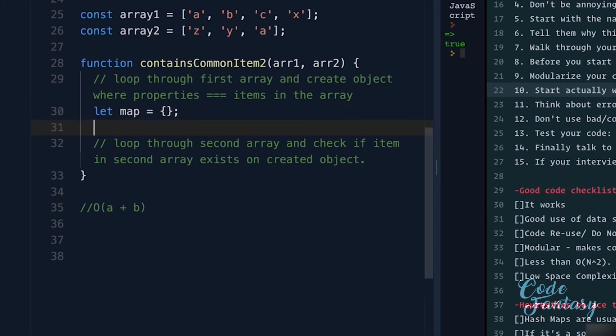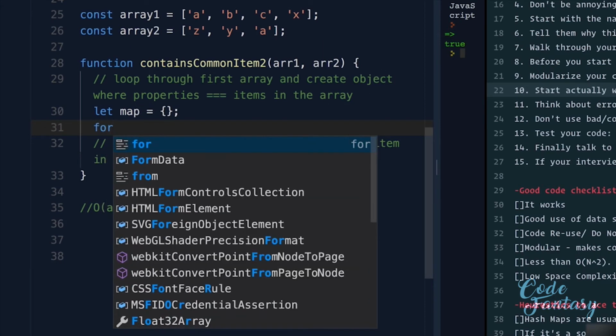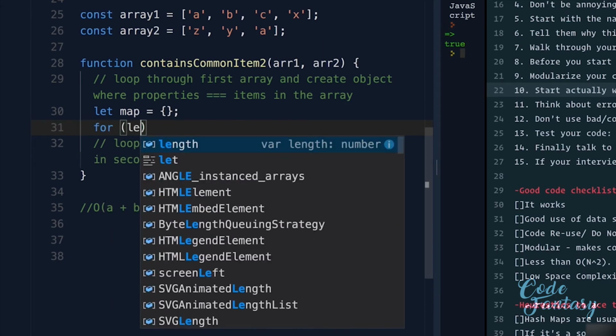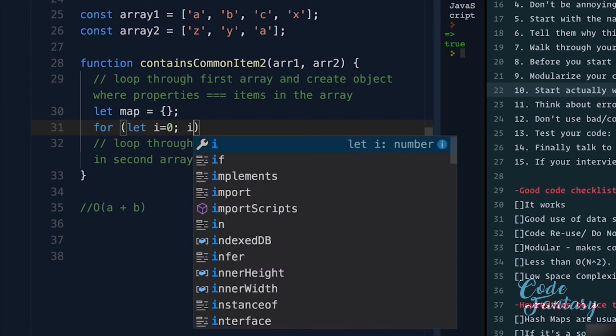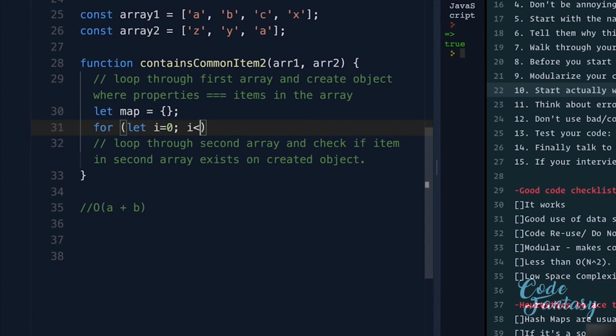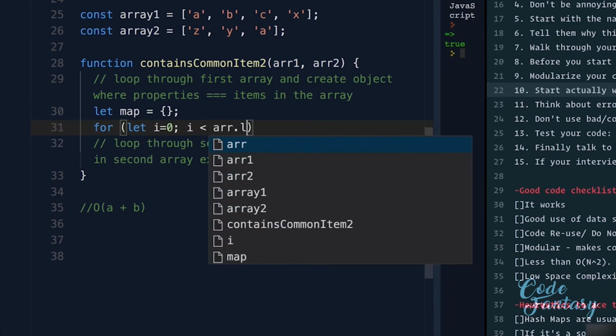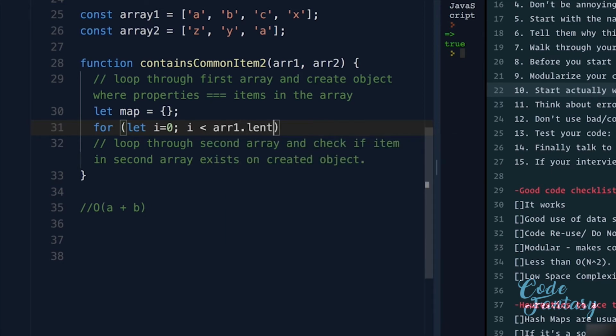And this map, we've created it, but we want to loop through our array. So I'm going to say let i equals 0, and we've done this before, i is less than array1.length. We're going to increment i.